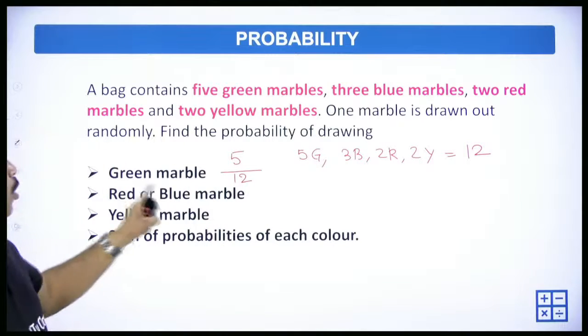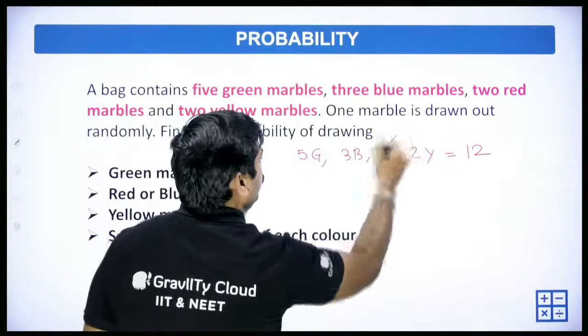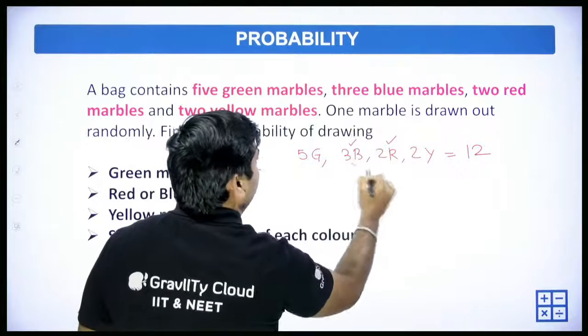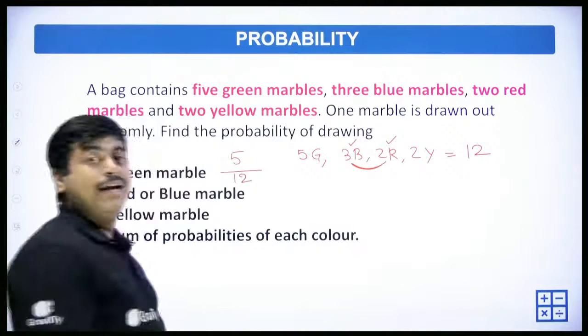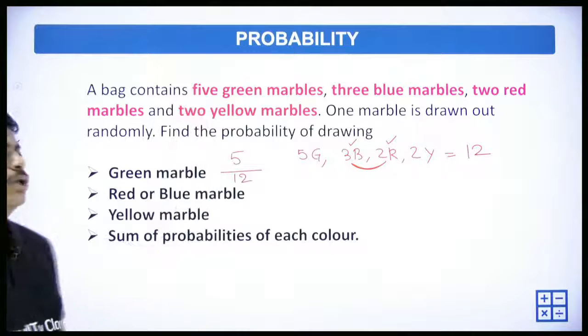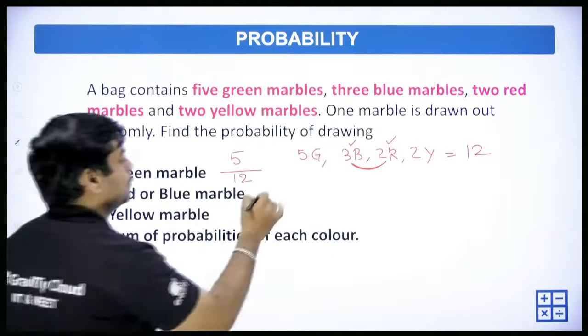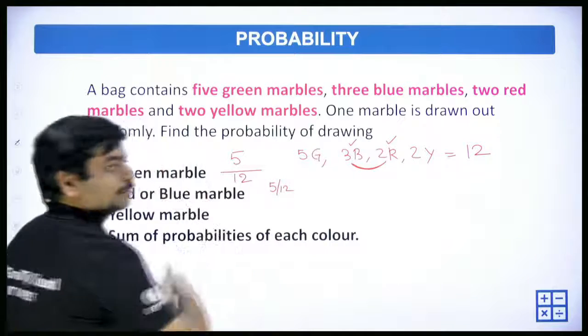Next one. Red or blue marble? Red is 2 and blue is 3, so 3 plus 2 is 5. Red or blue means either red or blue, anything can come. So a total of 5 balls are favorable to us, and that becomes 5 by 12.